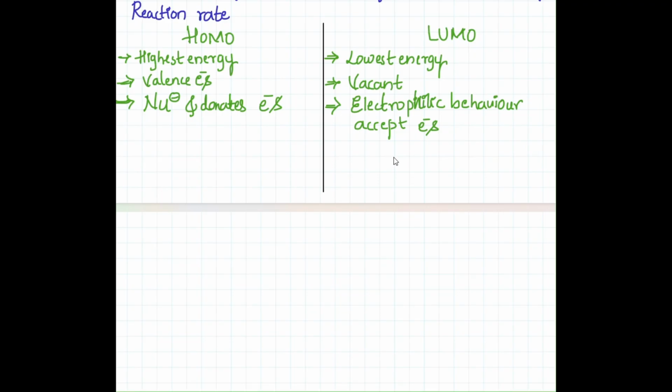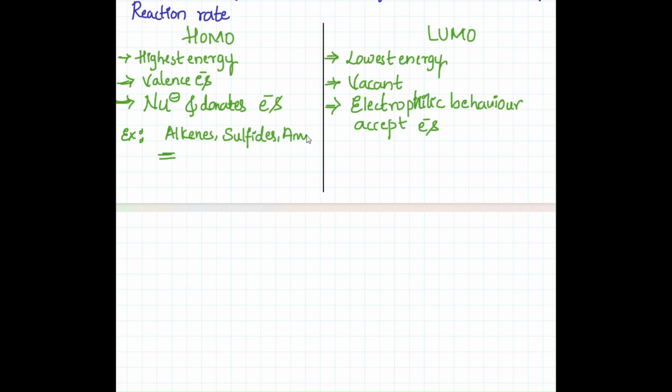In HOMO, easier electron donation is there. In LUMO, easier acceptance of electrons is there. HOMO exhibits higher nucleophilicity, LUMO exhibits higher electrophilic behavior. Examples of HOMO are alkenes. As alkenes have a pi bond, they are rich in electrons.